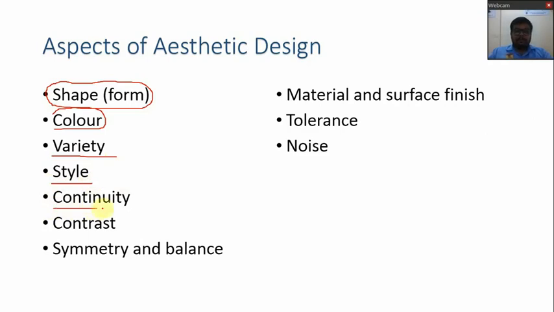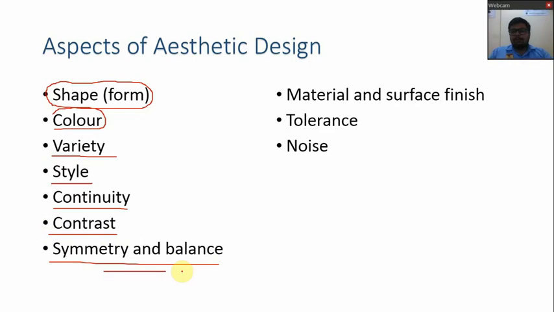Then continuity. It means in future whether the product will continue or not. You will find that many companies in the automobile sector and also in different sectors face many problems, and ultimately at the end they shut down. So this type of product will affect the market, and this type of company name will affect the market, because the customer thinks that after 2-3 years of use there are chances that the company might be shut down. So it will affect. Then contrast, then symmetry and balance.